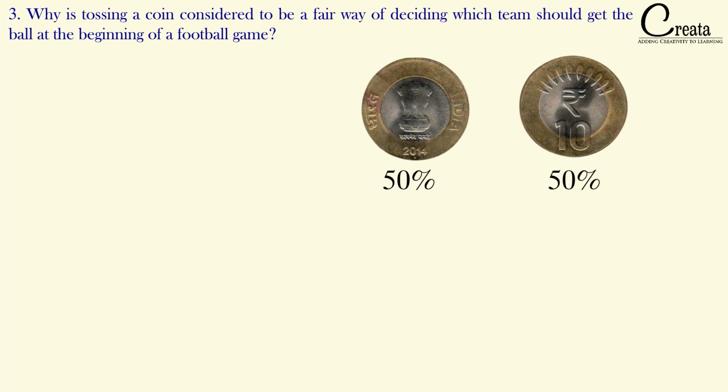The probability of getting the head is 1/2, the probability of getting the tail is 1/2. That is 0.5 and 0.5, that is 50% and 50%. So the tossing of the coin is a case of equally likely outcome. So we can say it is a fair way to decide which team will get the ball because the outputs are 50-50%. There is no bias, either we get head or tail, a 50-50% case. There is no possibility of cheating, so we choose the coin.